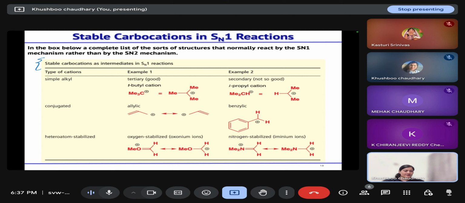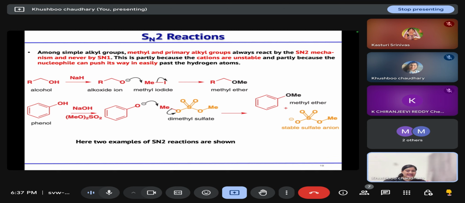Now let us move towards SN2 reaction. SN2 reaction is a one-step process, in which your nucleophile attacks and your leaving group leaves at the same time. So we are treating alcohol with a base, sodium hydride. What will it do? Hydride will abstract the proton from the alcohol and it will form an alkoxide ion. Then this alkoxide ion will react with the electrophilic carbon of methyl iodide.